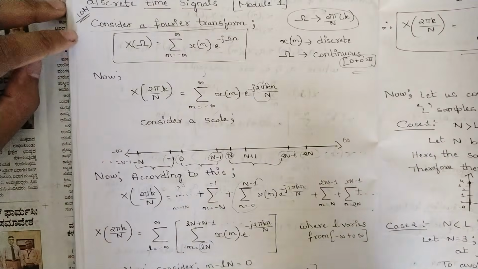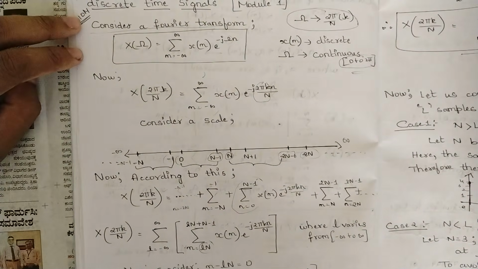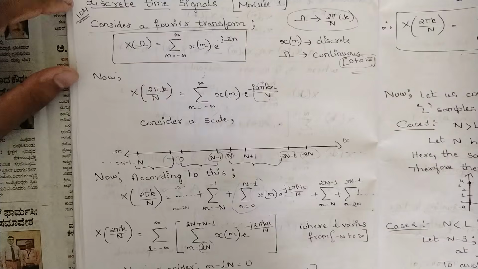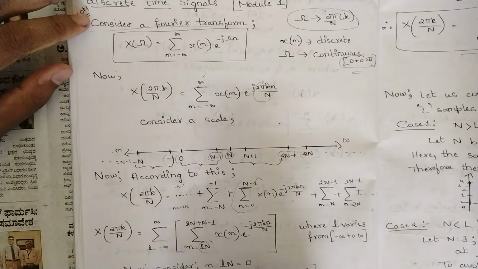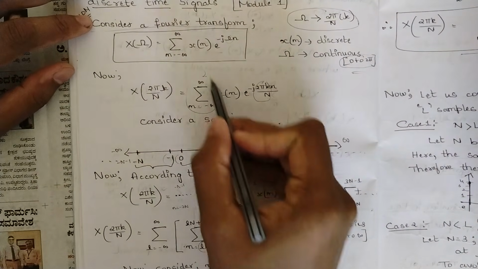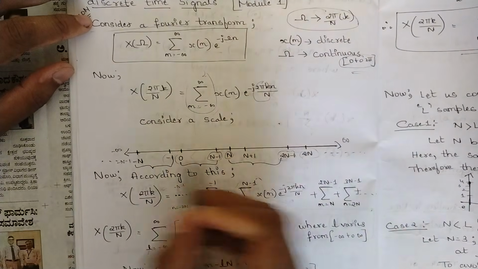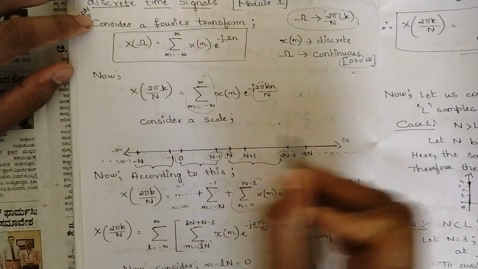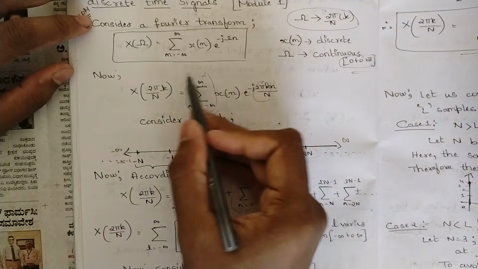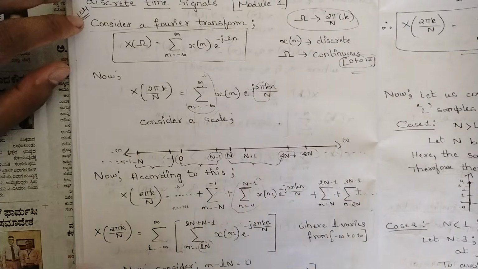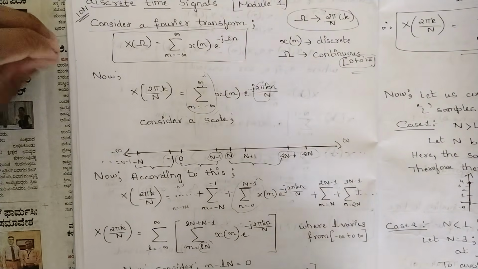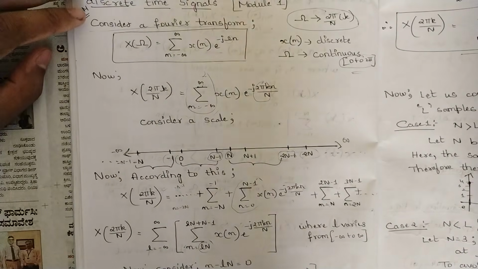Now comes the scale part. Consider one infinite scale which has a range of minus infinity to plus infinity. Now you should split this summation in such a way that you get our required DFT formula.